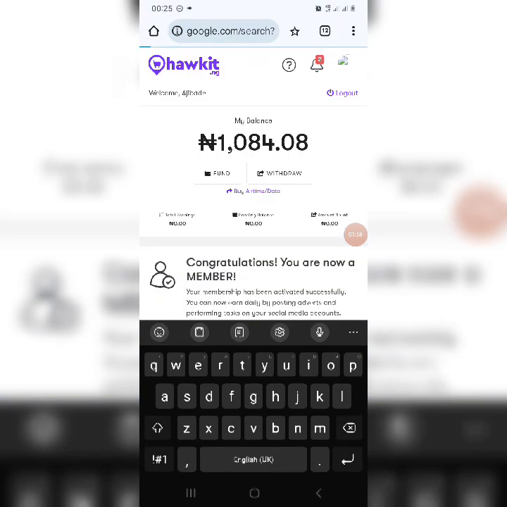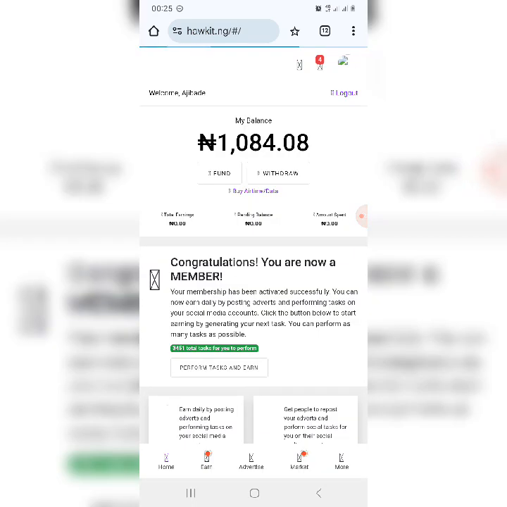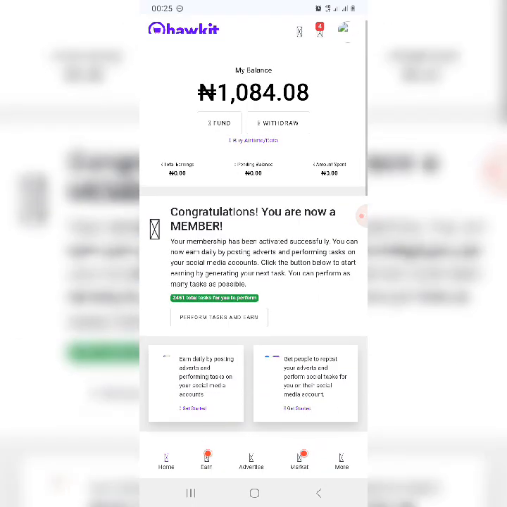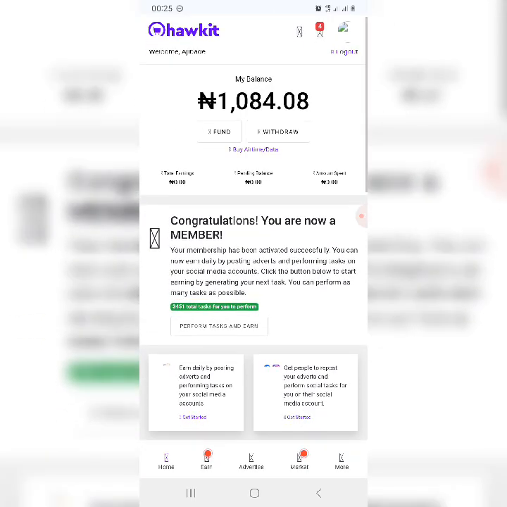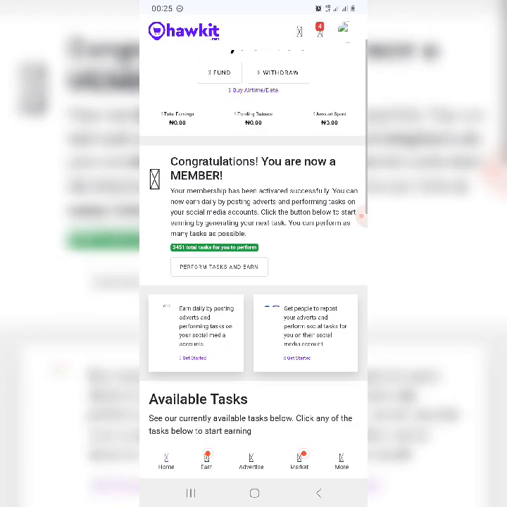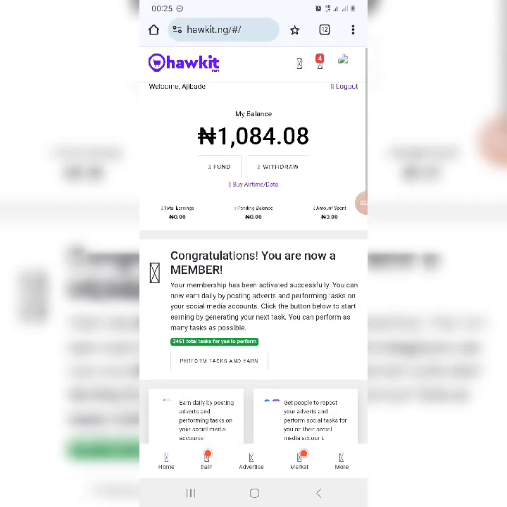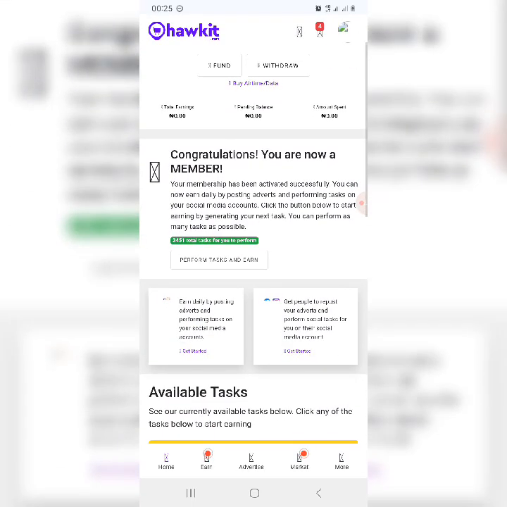So after we have registered and we have copied our Opay referral link, then we go to this site called Hawkit. If you don't have this site called Hawkit, I'm going to leave the registration link down in the description box below, so that you can go there and register for it. Once you have registered for it, then you have something like this.